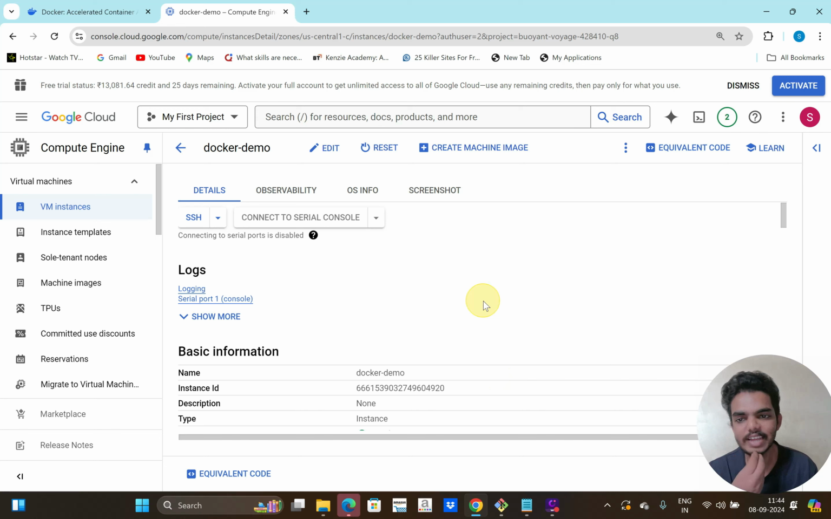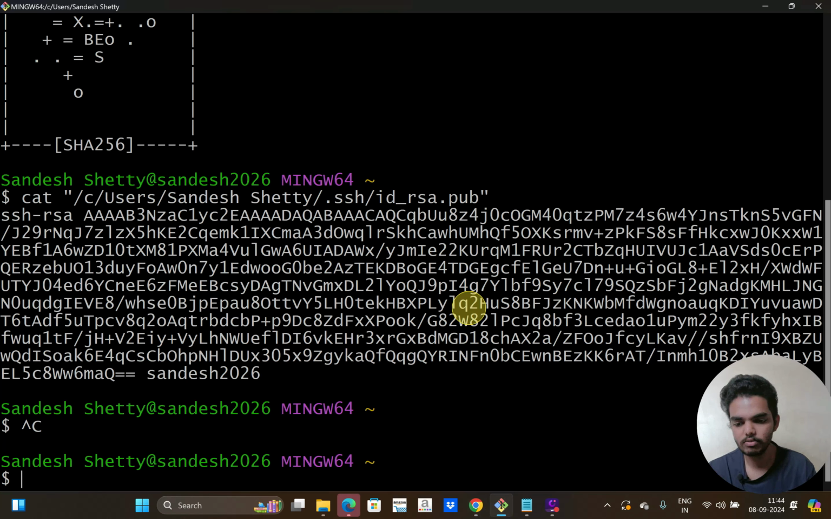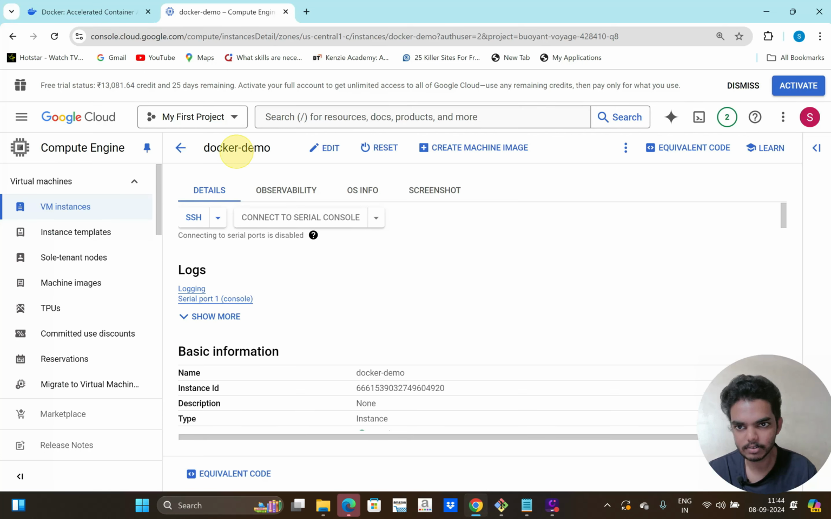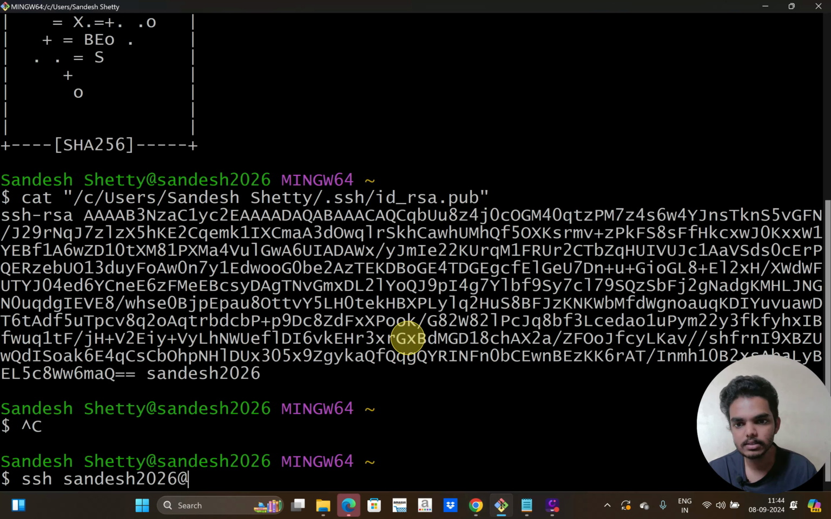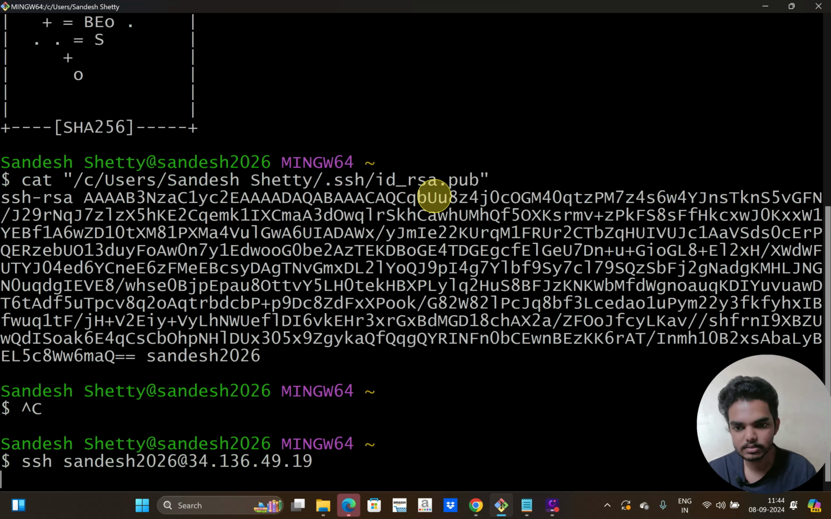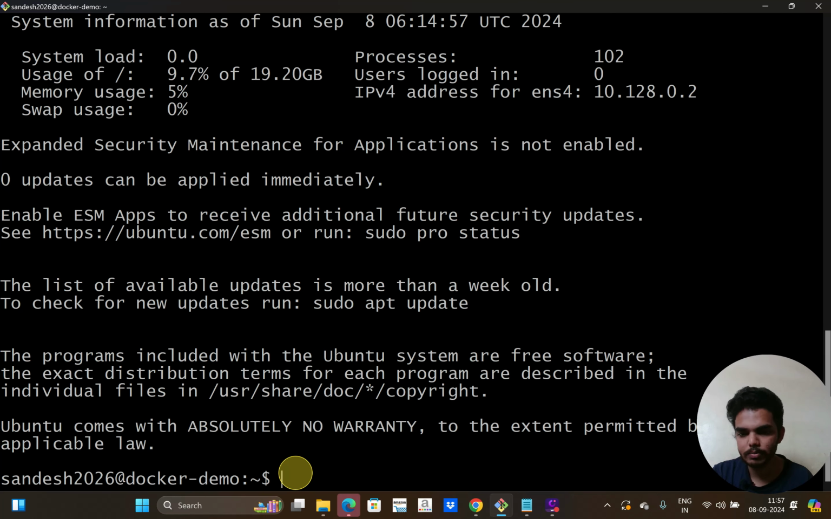So now the SSH key is added to my instance, so I'm going to access this from my local. For that I have the command ssh, then my username, that is Sandesh2026, at the IP. I can get it from this particular instance. I have to add the external IP. So if I go here, I can copy the external IP and paste it. So now I have logged into my instance.